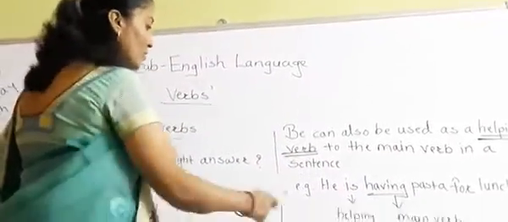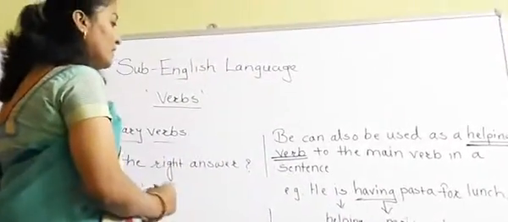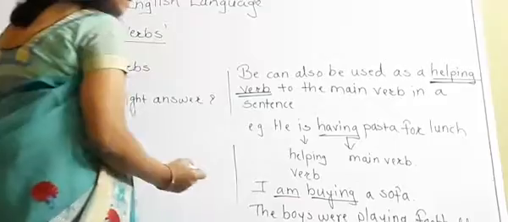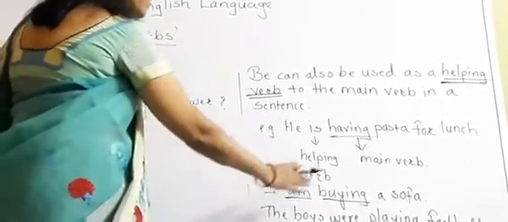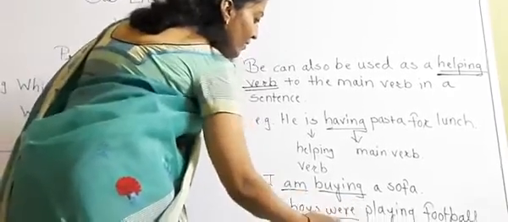Okay, so see the second one. I am buying a sofa. Okay, so "am" is the helping verb here and "buying" is the main verb here. Now next one, the boys were playing football. So "were" is the helping verb here and "playing" is the main verb.